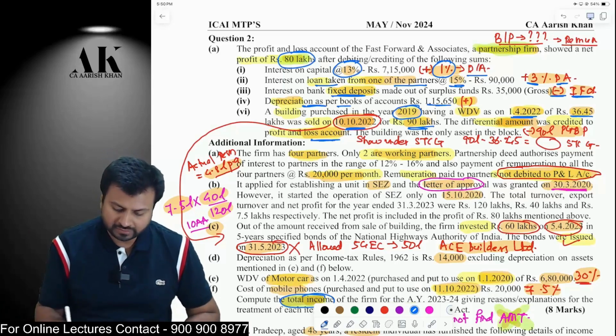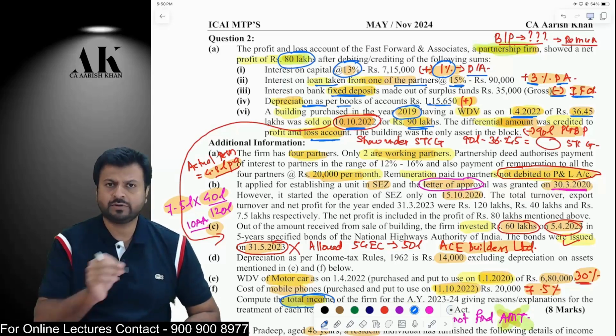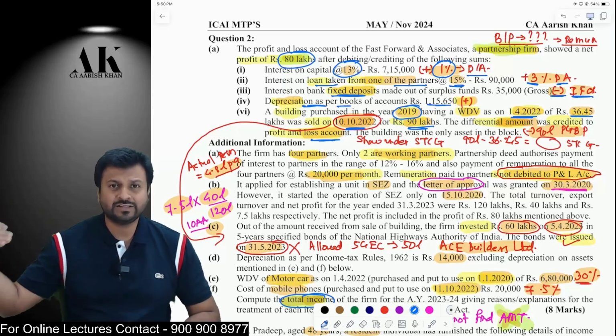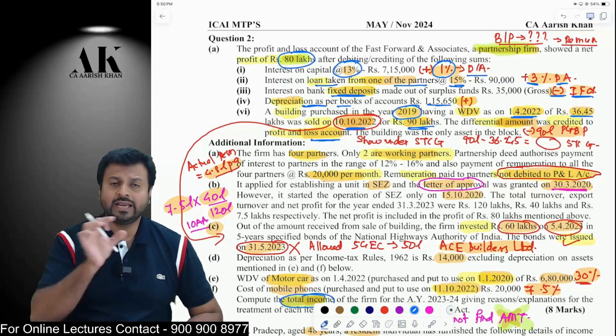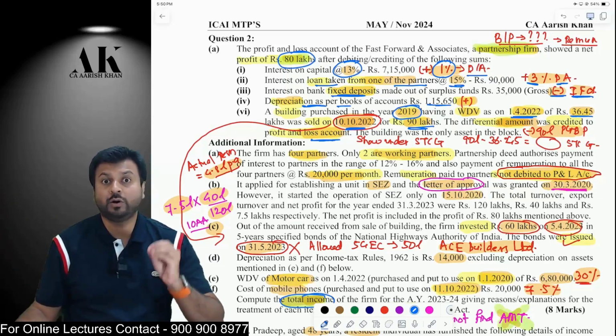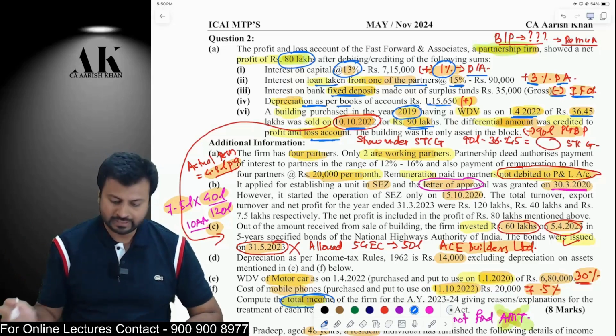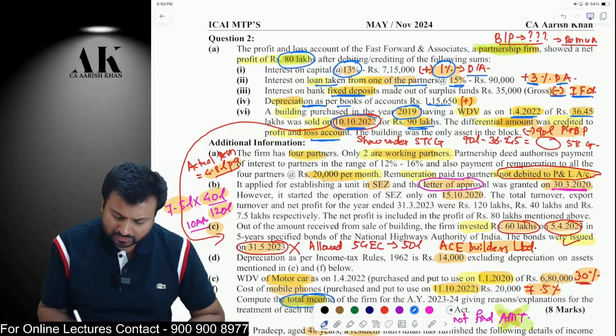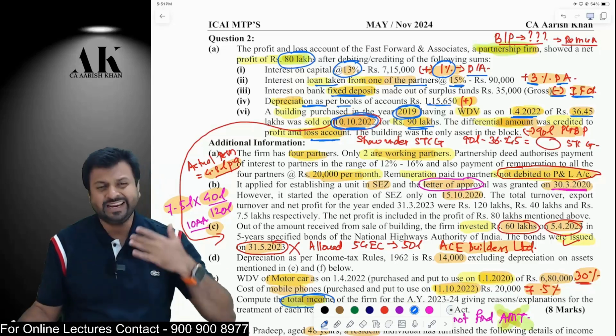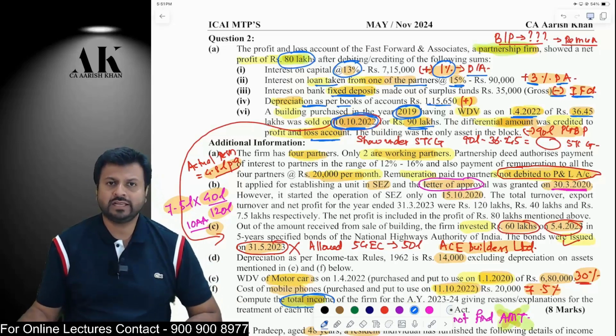Okay. Therefore, first of all, you have to reduce the differential amount. 90 minus 36.45, whatever is the profit, reduce from PGBP income. And then go under what? Under the head capital gains and compute capital gains in case of transfer of block of asset. Okay. Now, this is a block of asset. When did you purchase this asset? In 2019. And when are you selling this? You are selling at the end of 2022. It means you are selling after 24 months. Okay. This has a very important relevance in the question. You will come to know in a while what relevance it has.